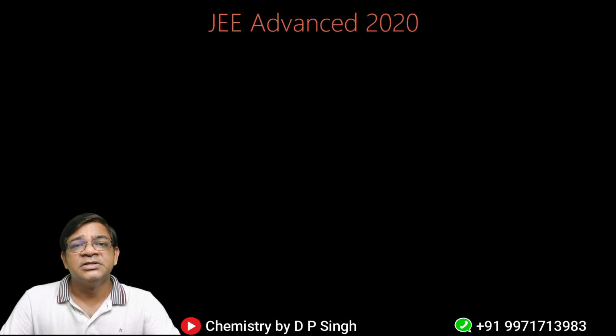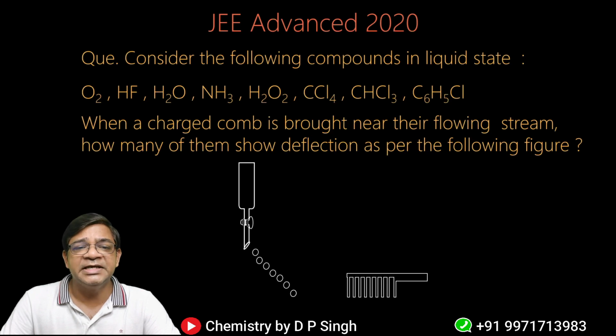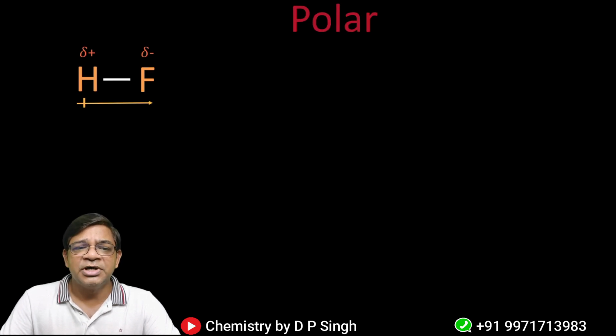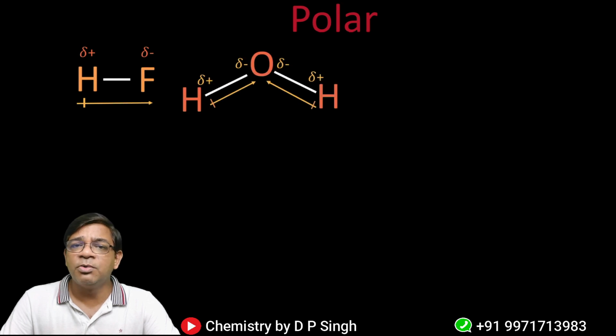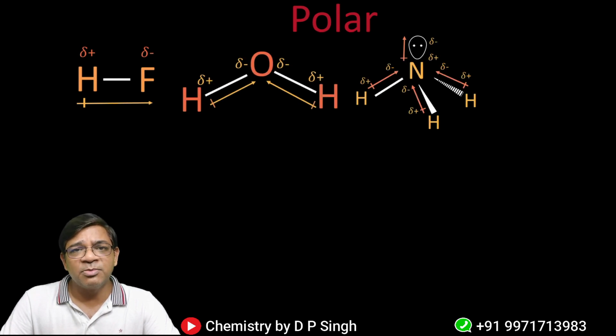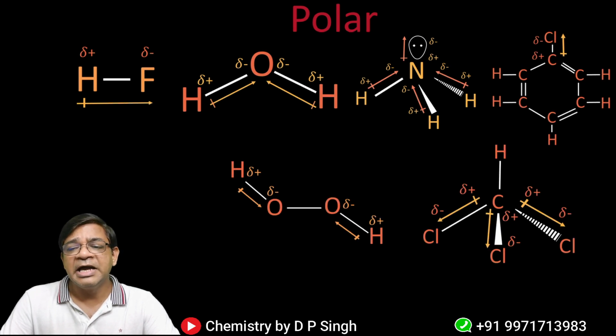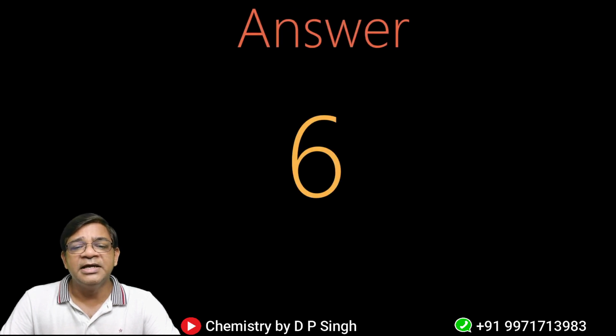So if we sum up the complete process, or again if we try to discuss the JEE Advanced 2020 question, you can see that 9 molecules were given, and out of these 9 molecules I have classified the polar ones. So HF was a polar molecule, H2O was a polar molecule, NH3 was a polar molecule, chlorobenzene was a polar molecule, H2O2 was a polar molecule, and CHCl3 was a polar molecule. So out of these 9, 6 molecules are polar molecules. So that's why the correct answer for JEE Advanced 2020 is 6.